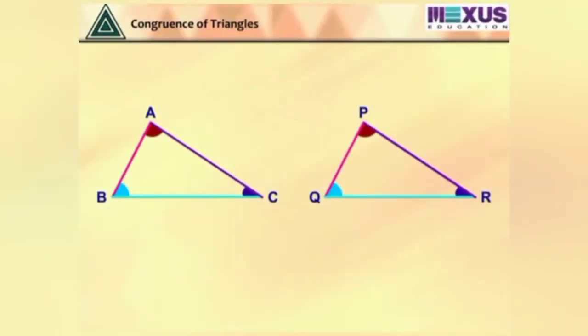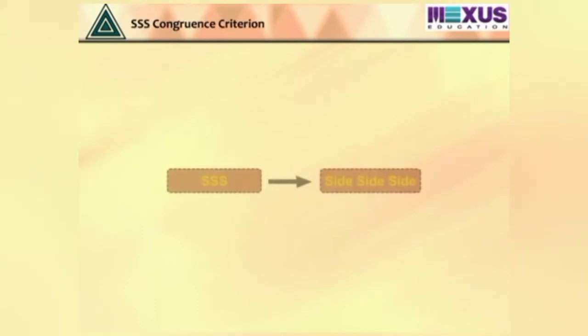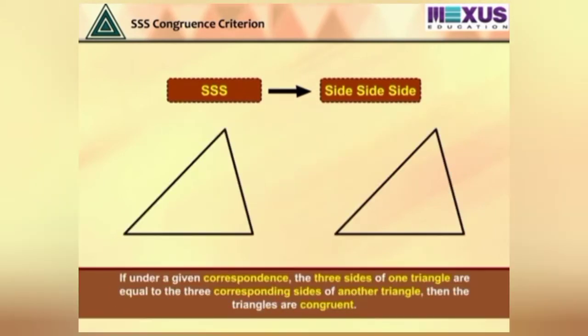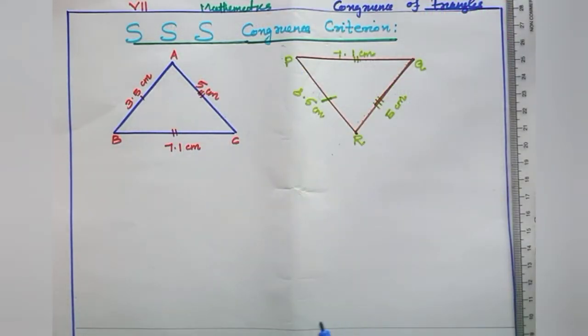Is it necessary to know all the measures of the angles and sides of both triangles to state whether they are congruent or not? The answer is no. Why? Using some congruence criteria, we can verify congruence of triangles by knowing the measures of only three parts of the triangle. Let us learn them in detail. The first criterion is SSS, side criterion. It states that if under a given correspondence, the three sides of one triangle are equal to the three corresponding sides of another triangle, then the triangles are congruent. Listen, SSS congruence criterion.